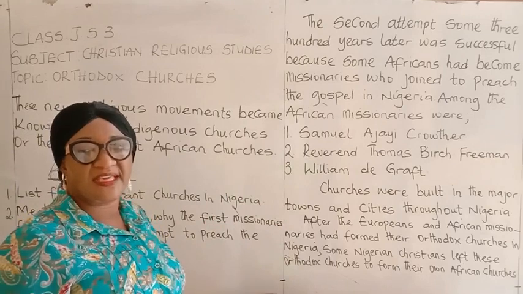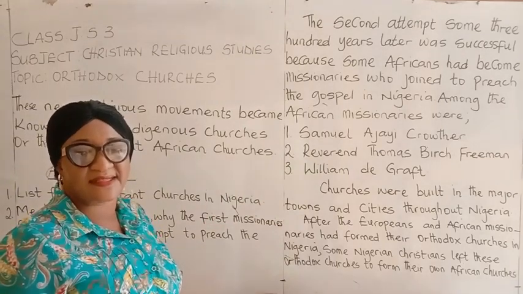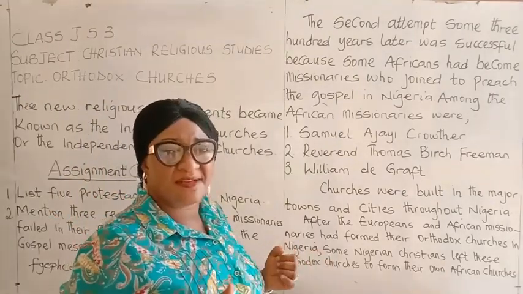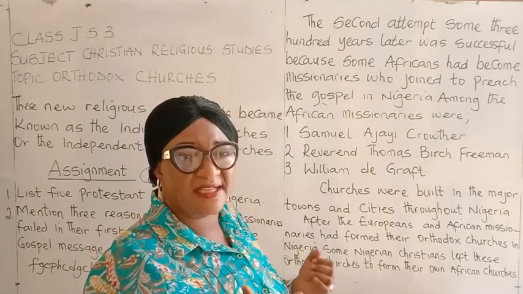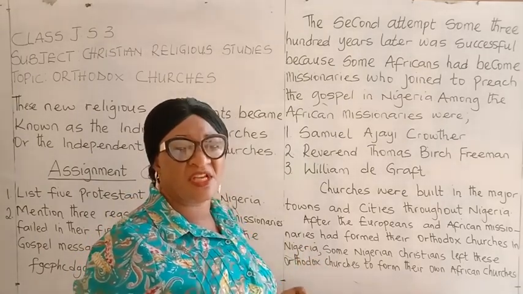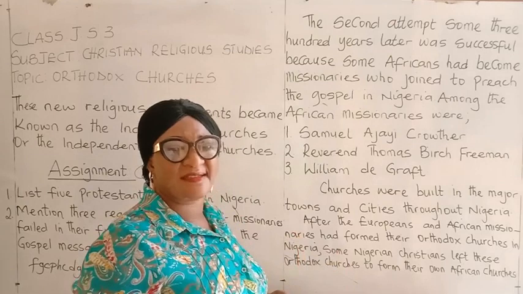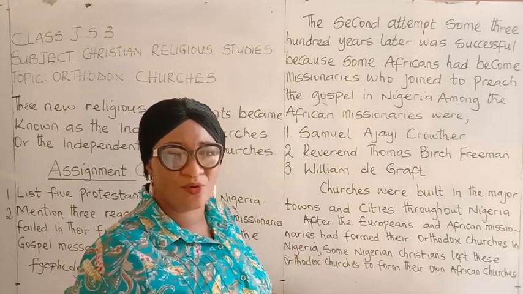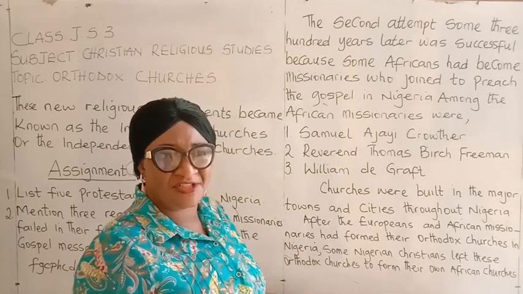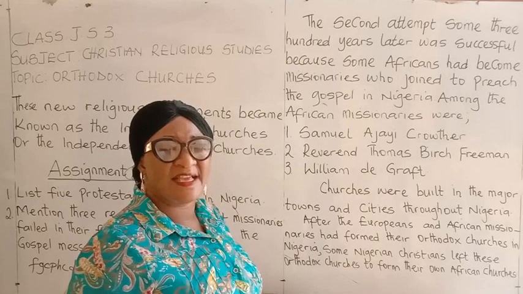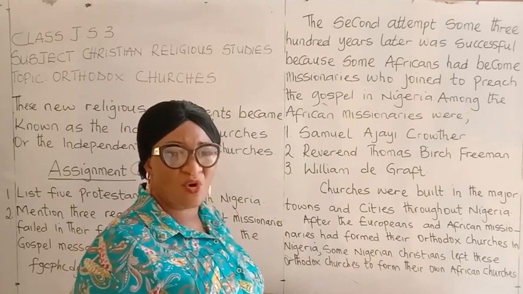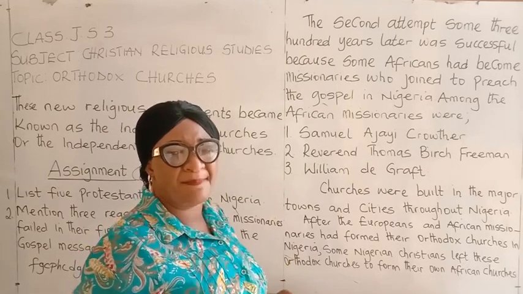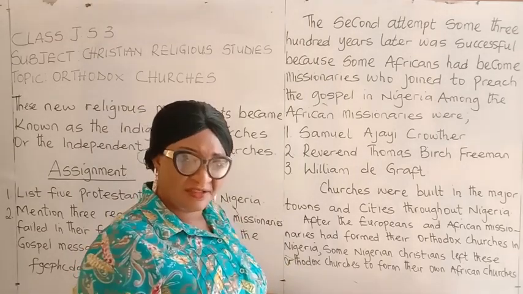Churches were built in most towns and cities in Nigeria. After the Orthodox missionaries had formed their churches in Nigeria, some Nigerian Christians left these Orthodox churches and went to form their own African churches. This gave rise to the new movement called the indigenous churches or independent African churches.